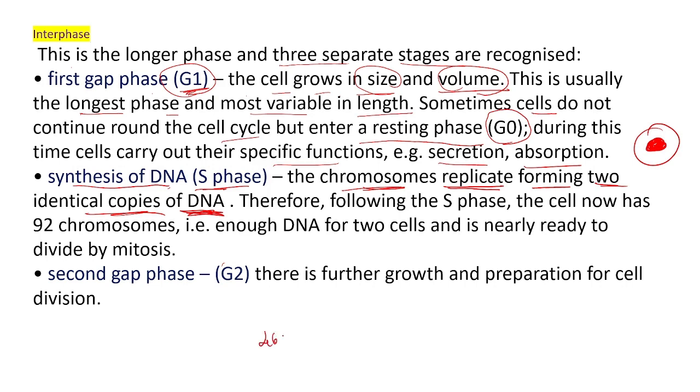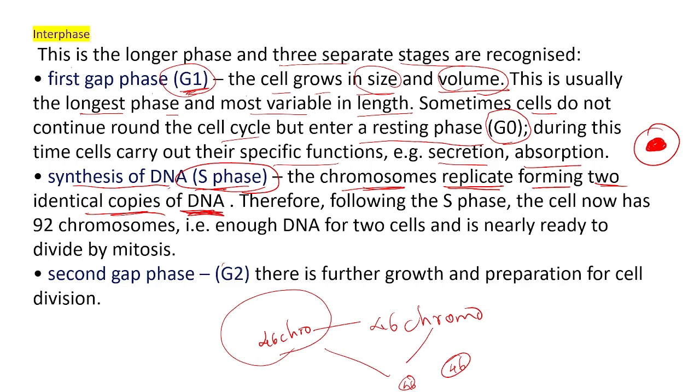Already we have 46 chromosomes. Once this cell enters S phase, it will make one more copy of the 46 chromosomes. That is known as synthesis of DNA. We have to produce 2 cells, each containing 46 chromosomes, but actually one cell contains only 46 chromosomes. So in this S phase, it will create identical copies of DNA, one more set of 46 chromosomes.